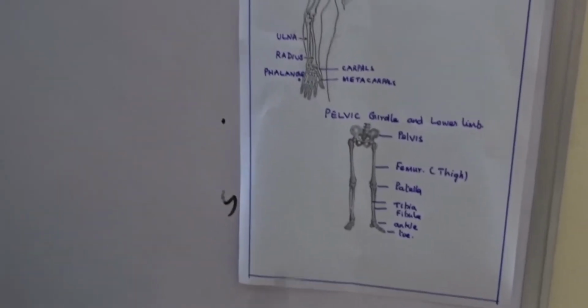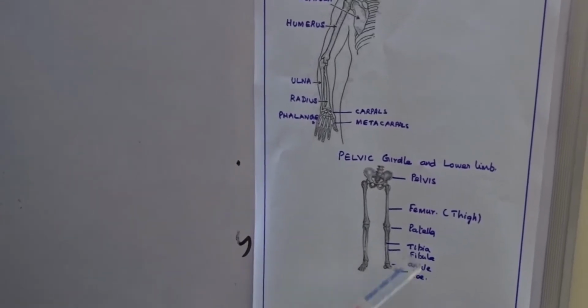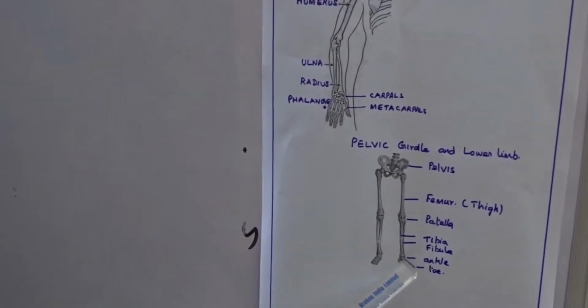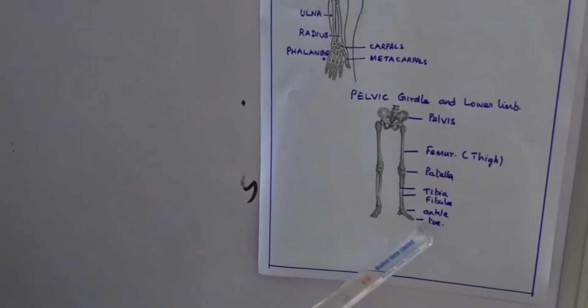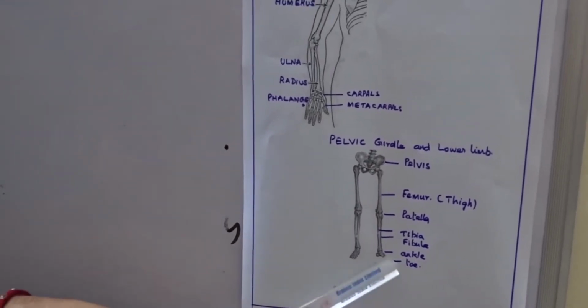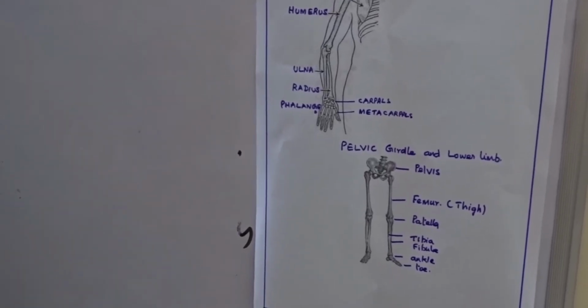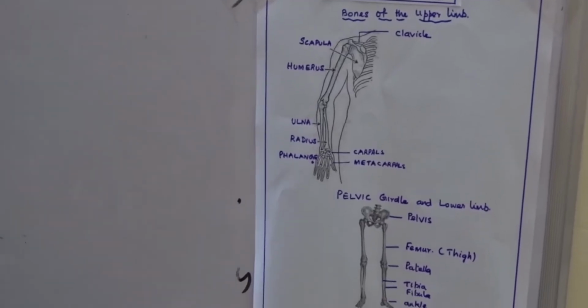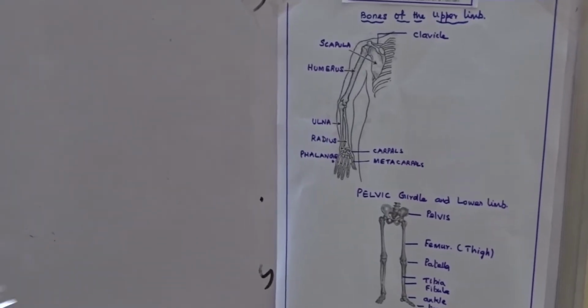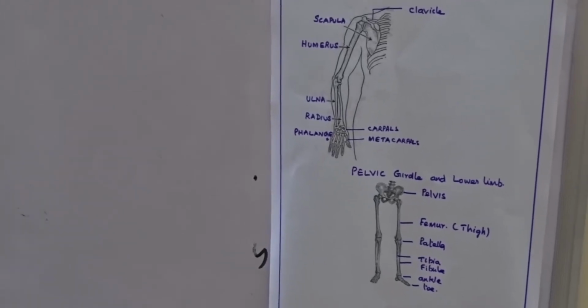We have the elbow joint here. In the same way, in the leg there is a good joint, the knee. That region is the patella, the knee region. Following that, the tibia, fibula, then the ankle, and then the toes, 5 fingers. In our hand we have 14 phalanges, whereas it is not so in our leg. There are only 5 toes, the first one is the big toe and the remaining 4. So those are the bones of the lower limb, the pelvic girdle and bones of the legs.